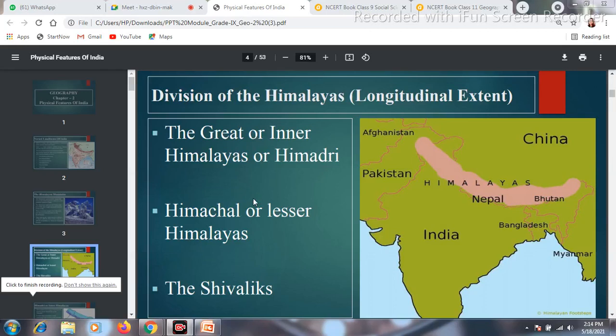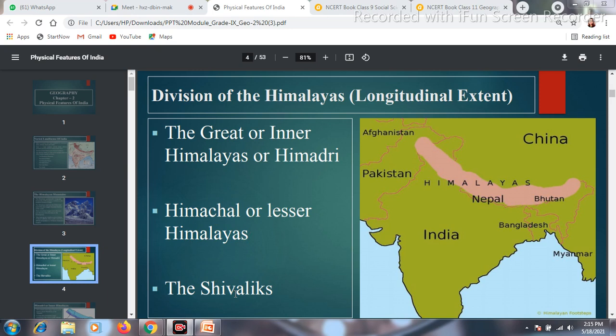There are three parallel divisions of Himalaya according to the longitude, that is the Himadri, Himachal and Shivalik. The other name of the Himadri Himalaya is the Inner Himalaya or Great Himalaya. The second part, Himachal Himalaya, is known as Lesser Himalaya, and the third part is the Shivalik, that is the outer skirt or the outer range of the Himalaya.